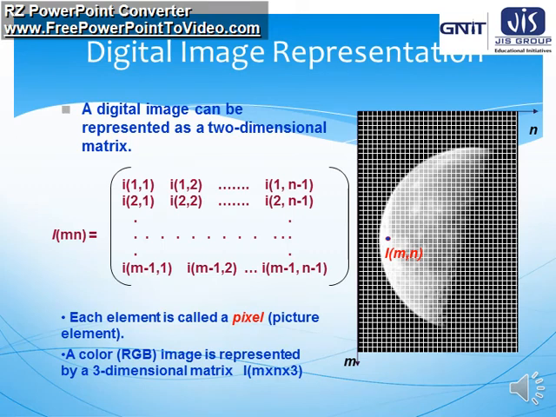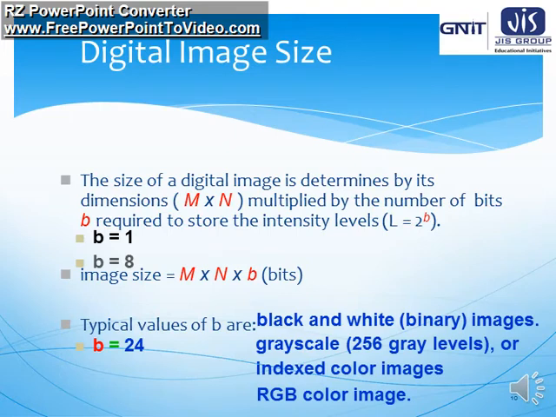Now this is the representation of digital images. It is a function of I(M,N), where I is represented by the grayscale value and M, N represent the corresponding positional information or coordinates. Next is digital image size.